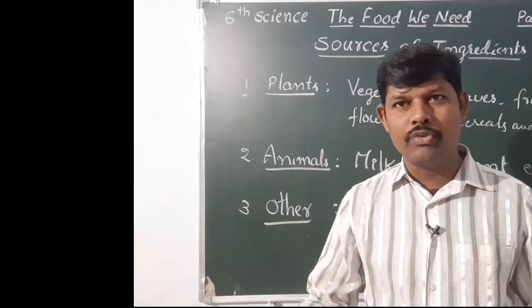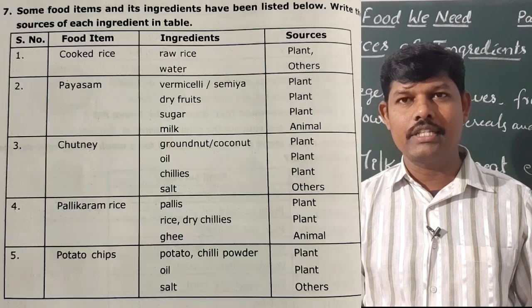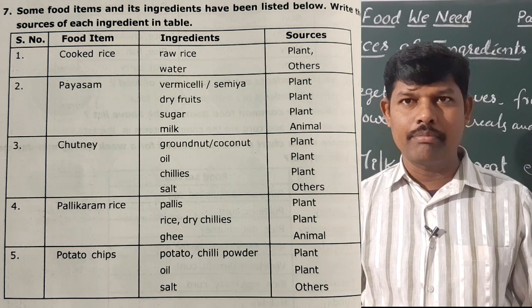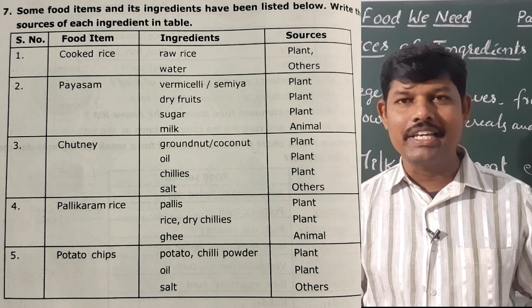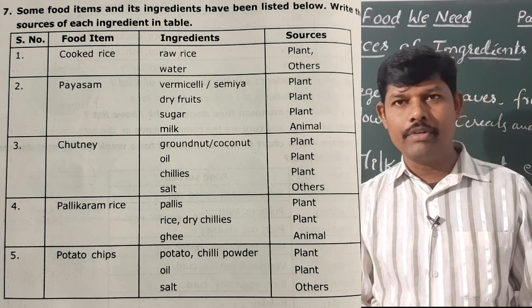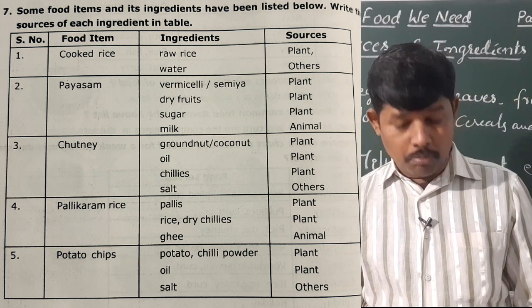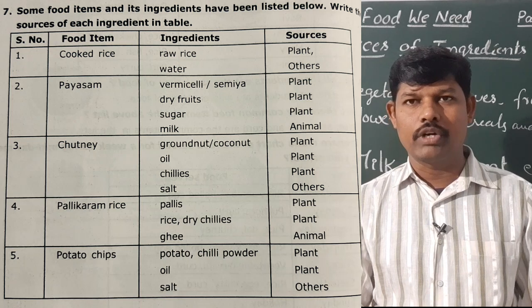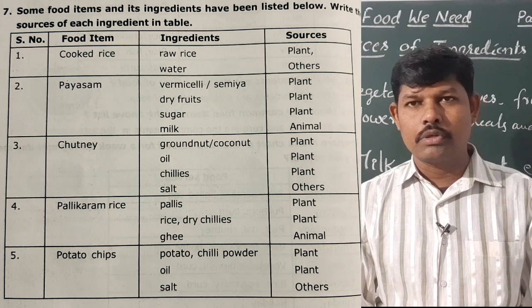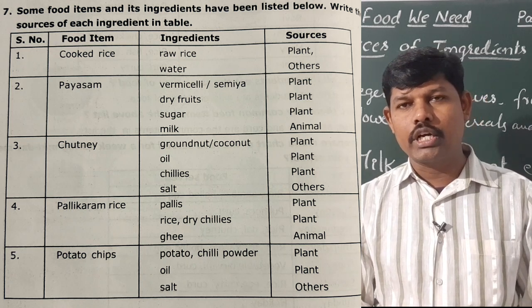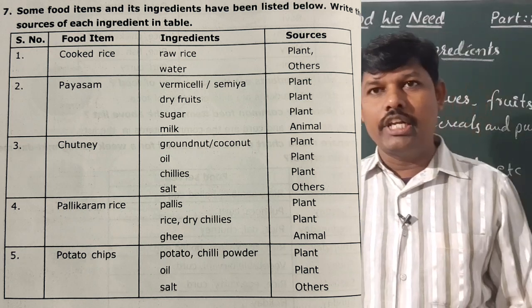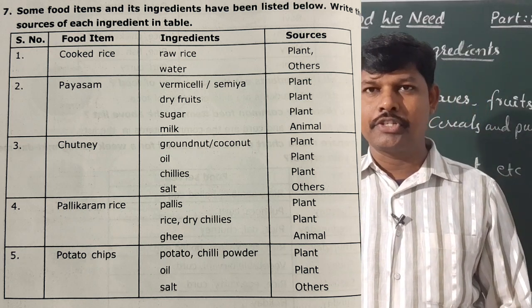Pallis, from where are we getting? Plant. Rice and chilies are from plant. And ghee we are getting from animals, right? Animals. And the 5th one, potato chips. What are the ingredients required to prepare potato chips? Definitely we need potato, chili powder, oil, salt.